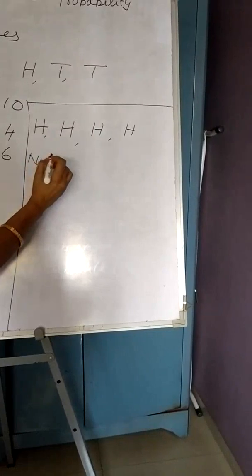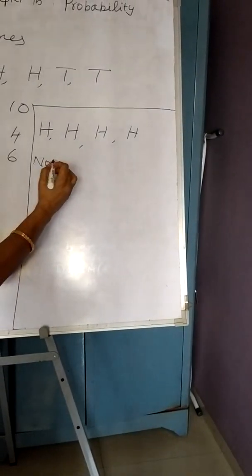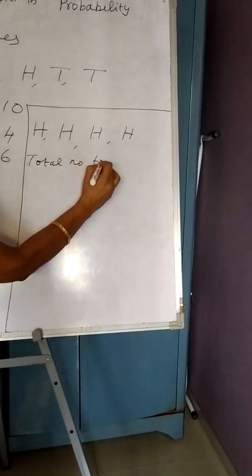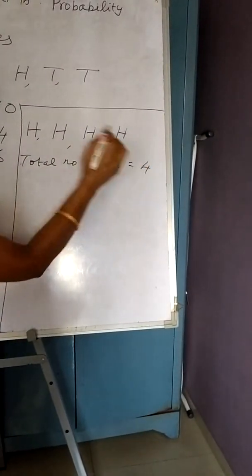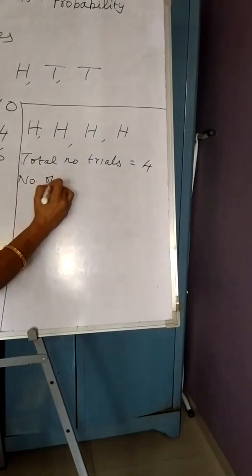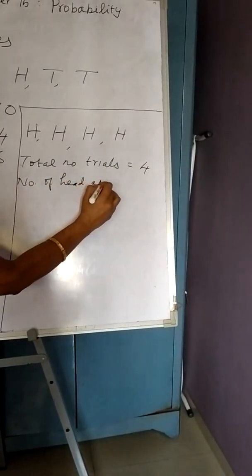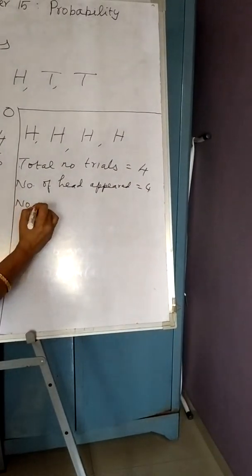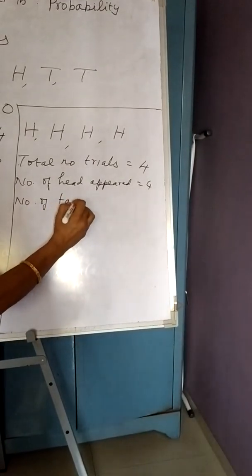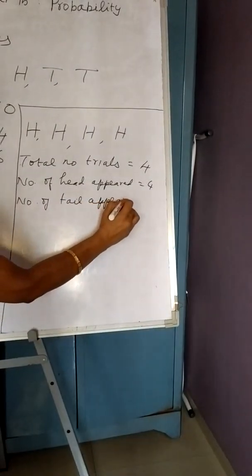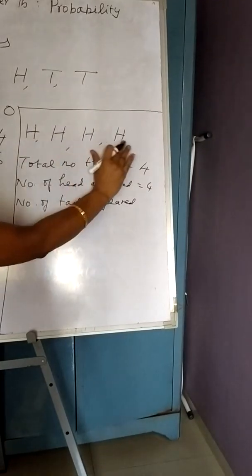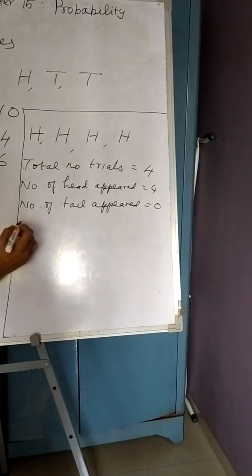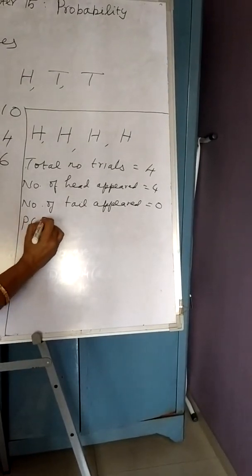So let us understand what is the total number of trials. How many trials we made? Total number of trials is equal to 4. Number of heads appeared is also equal to 4. Number of times tail appeared? Any time tail appeared? Look at the outcomes we got here. No T. So no tail appeared. So it is equal to 0.